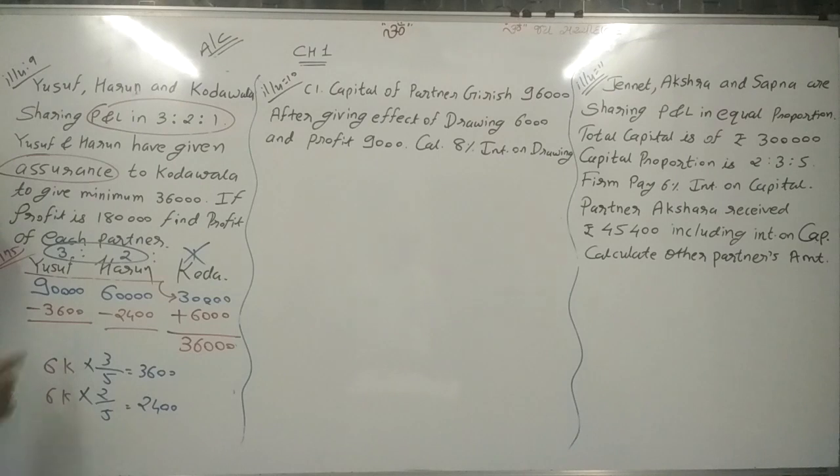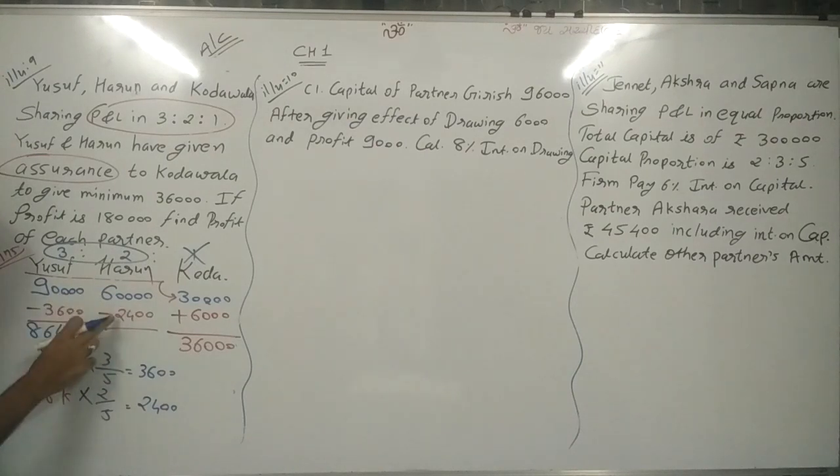Now, which amount is received by Yusuf? So 90,000 minus 3,600. 90 minus 3 is 87. 87 minus 600, so 86,400. This amount is received by Yusuf.